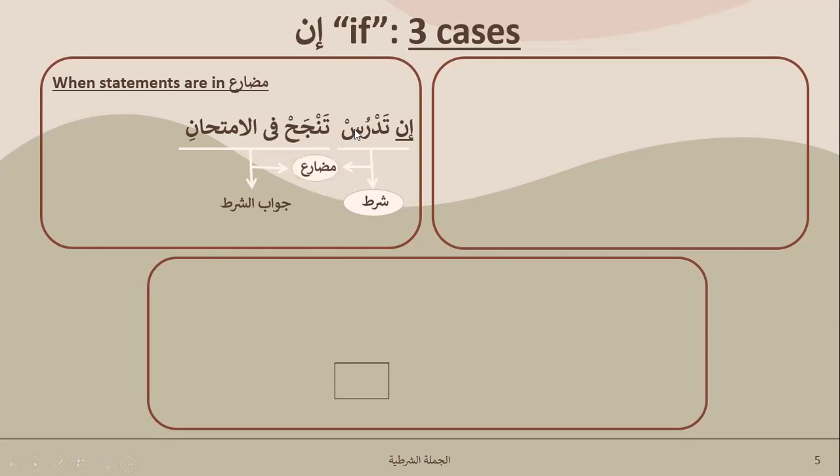By the way, let's look at the translation first. If you study, you pass the exam. So tadrus is your mudare, fail mudare, which is your shart. And tanja, you will pass, is another mudare, and that is your jawabu shart. You will pass. And they both are majzum. Why? Because they are mudare. You can only make fail mudare majzum. You cannot make fail madi majzum.